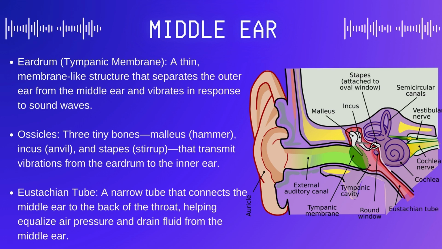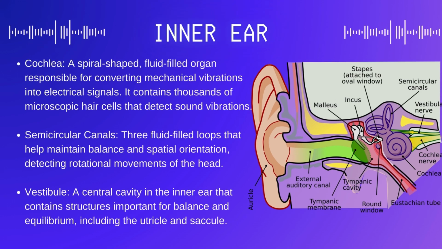The middle ear is connected to the back of the throat by a narrow tube called the eustachian tube. The eustachian tube helps equalize air pressure between the middle ear and the external environment, preventing discomfort or damage to the eardrum. It also serves to drain fluid that may accumulate in the middle ear, helping to maintain optimal hearing function. Finally, we arrive at the inner ear, a complex structure responsible for converting mechanical vibrations into electrical signals that the brain interprets as sound.